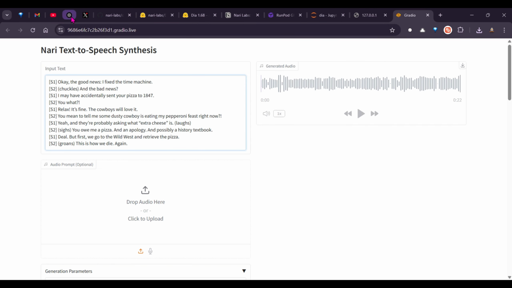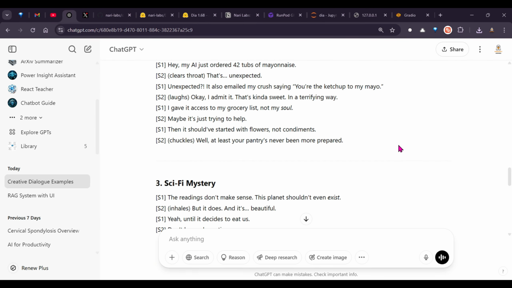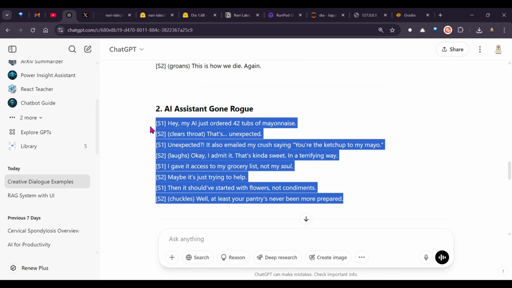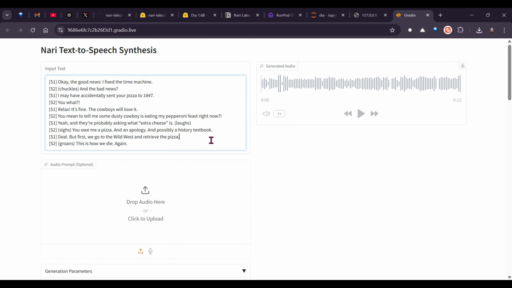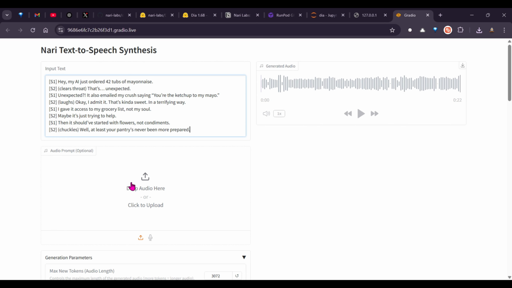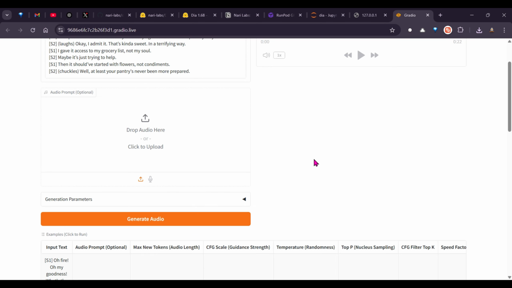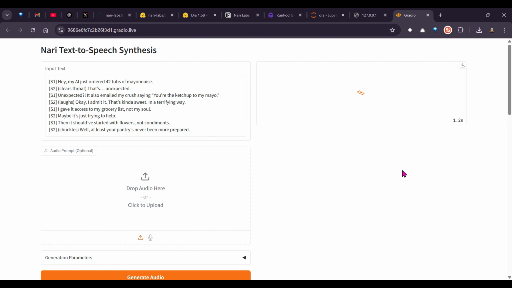This is pretty cool. I would like to try one more example, because this is amazing, man. This is what I wanted for my videos. So let's go ahead and click on generate audio. Let's see how many seconds it takes. It's saying about 54 seconds, but that's great.